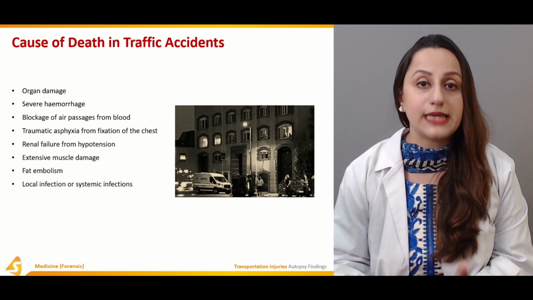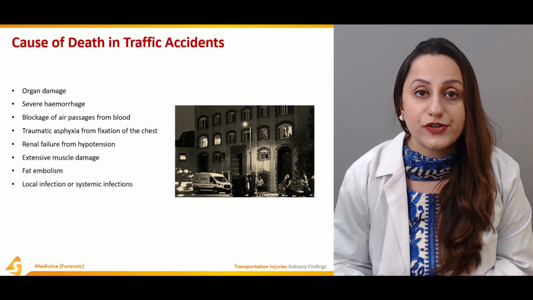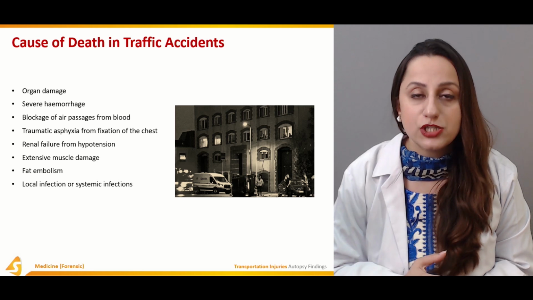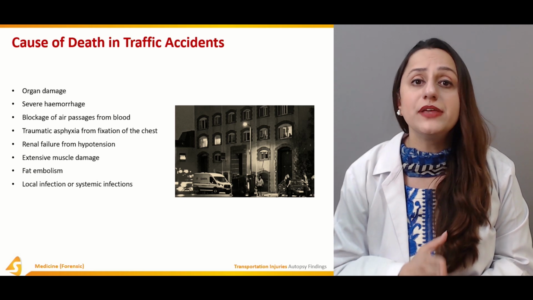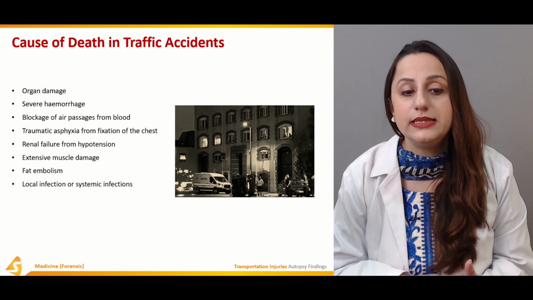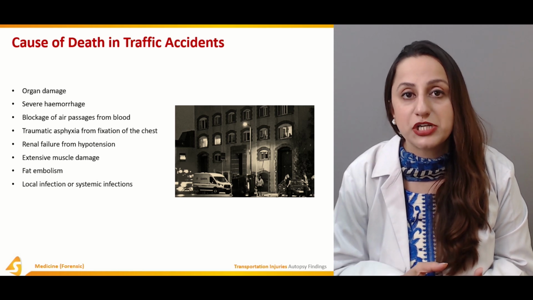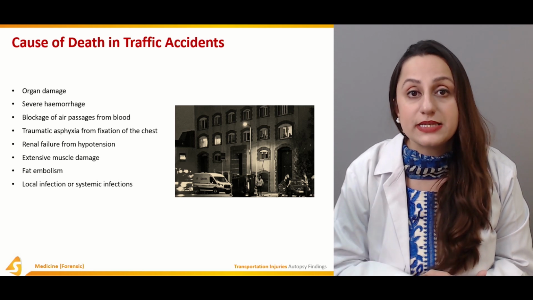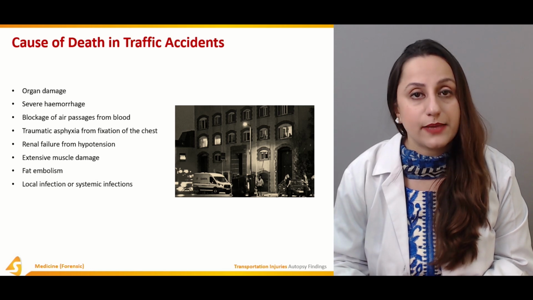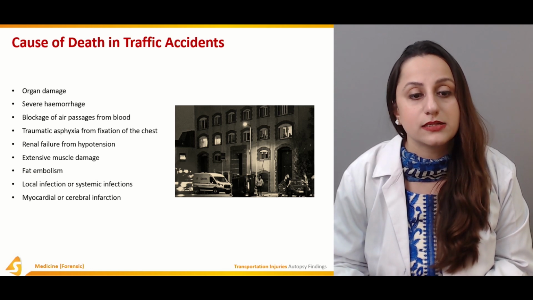Local infection and systemic infections are again very important over here. After the initial trauma, if the initial treatment is not given properly, these subsequent infections can result in sepsis and the death of the person. So the person can basically go into a septicemic state.